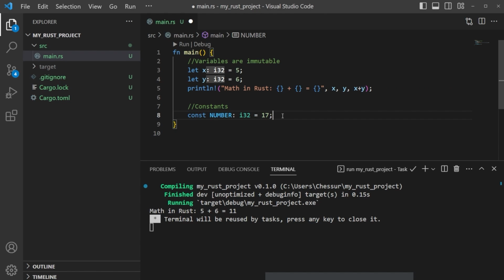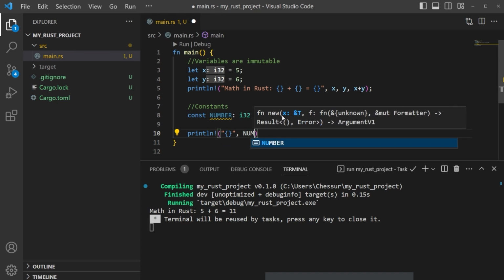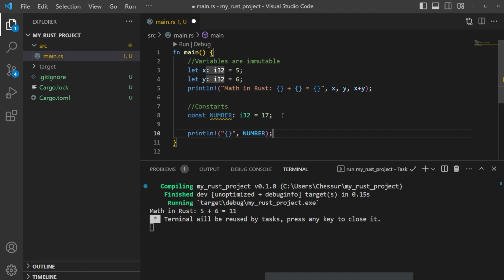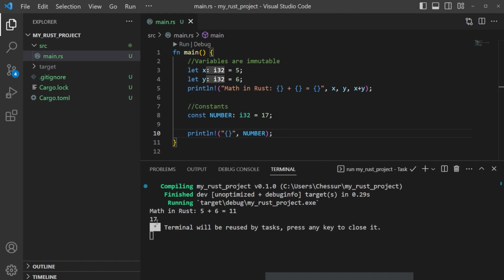I'm going to go ahead and save that. And then we can actually just print out the constant. Let's just do a println, and just make it simple. We'll give quotes and just print out NUMBER, just like that. We'll save this, run it. Okay, and you can see it prints 17.